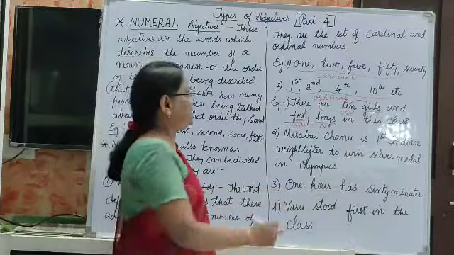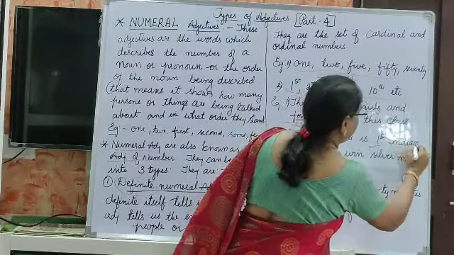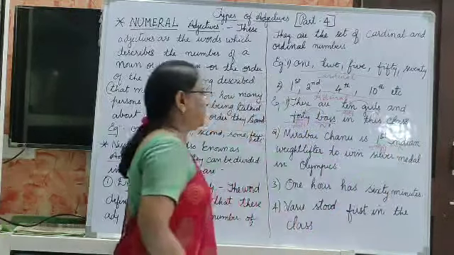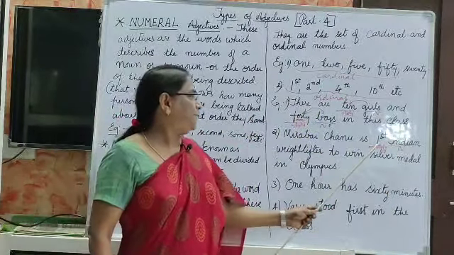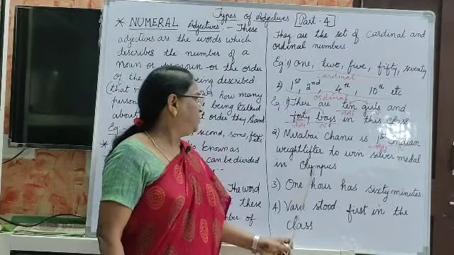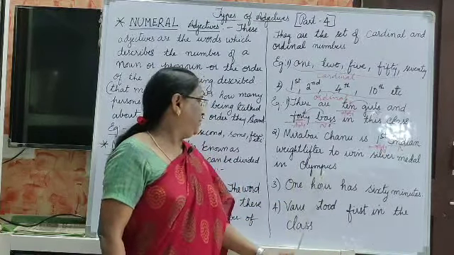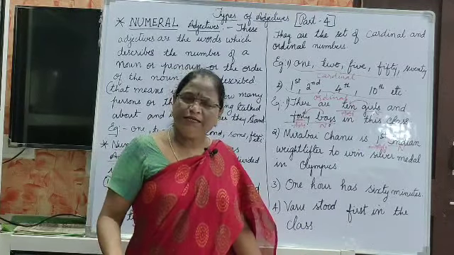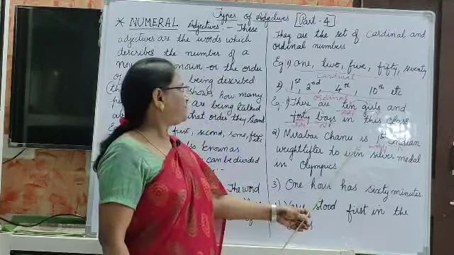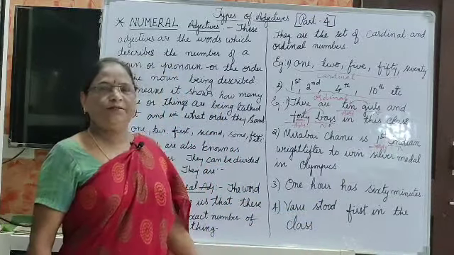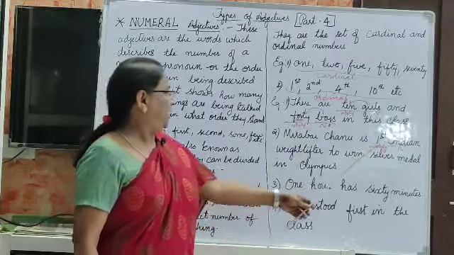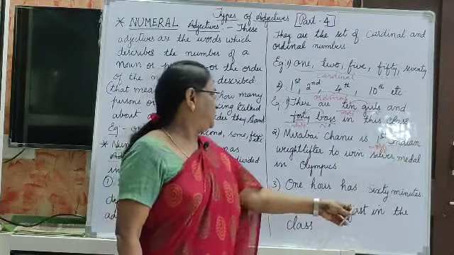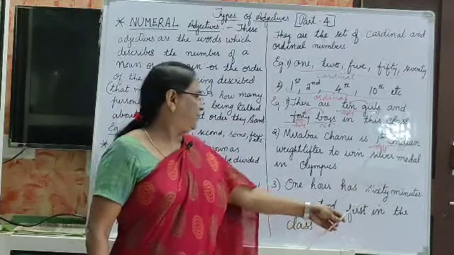Mirabai Chanu is the first Indian weightlifter to win a silver medal in Olympics. Indian is a noun, and first is the adjective. First, second, fifth, 10th, or whatever it may be, comes under the ordinal set.